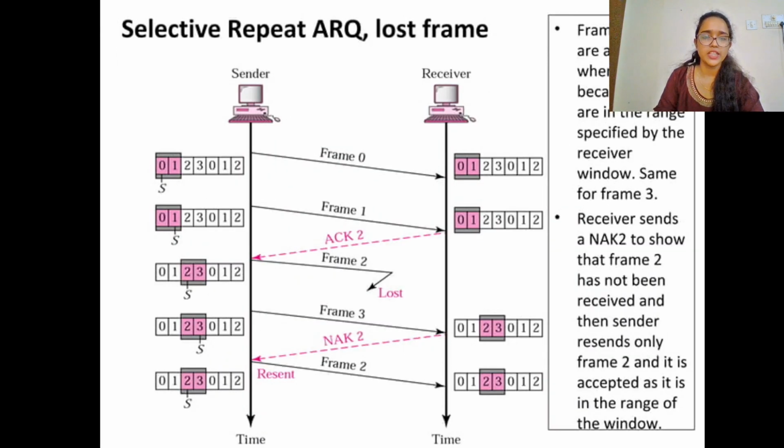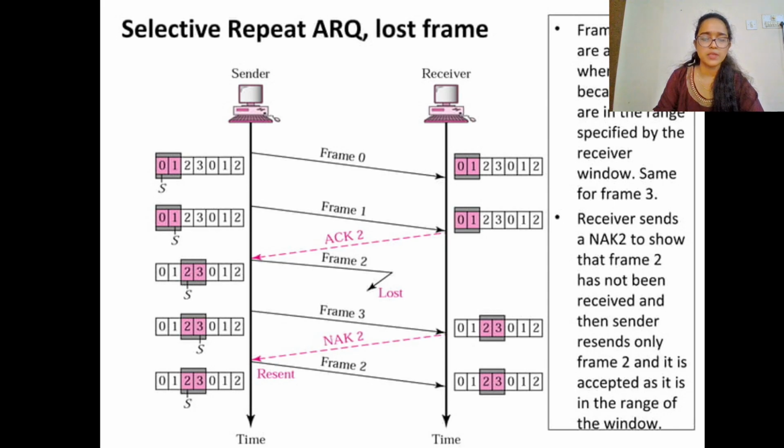In this selective repeat ARQ, we see that in this transmission, the sender is sending frame 0 and frame 1 to the receiver. The receiver has received frames 0 and 1 and gives the acknowledgement to the sender saying it has received frames 0 and 1 successfully and is waiting to receive frame 2. So the sender starts sending frame 2 after expanding the window and shifting the sent frames to the right side. Frame 2 has been sent, but in this process the frame has been lost.